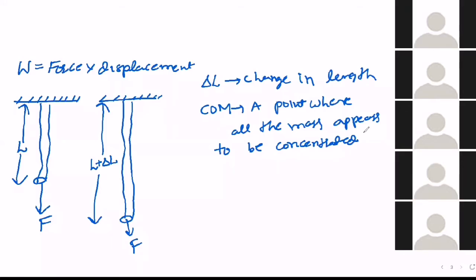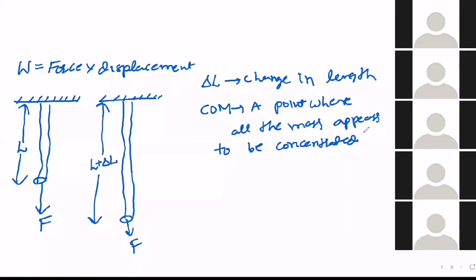Okay. Now when you are balancing this at one point, that point we call the center of mass.